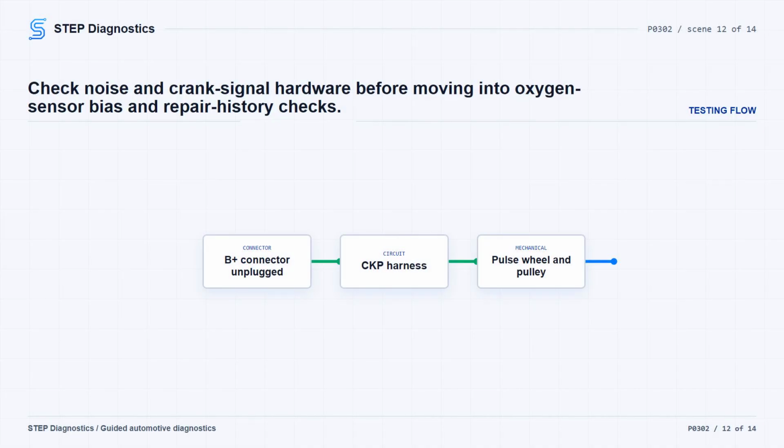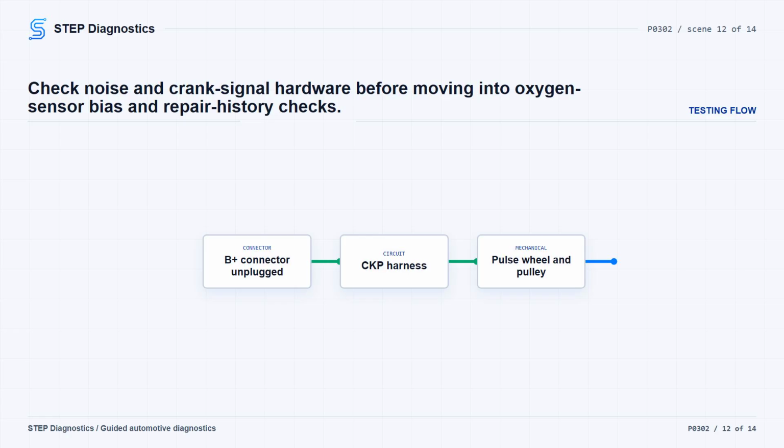Next, check the generator for excessive electrical noise. Start the engine and listen for audible electrical noise from the generator. Then key off, disconnect the generator or regulator B+ connector, restart the engine, and see whether the noise changes. If the noise stays constant, continue. If the noise decreases with the B+ connector disconnected, diagnose the generator noise concern.